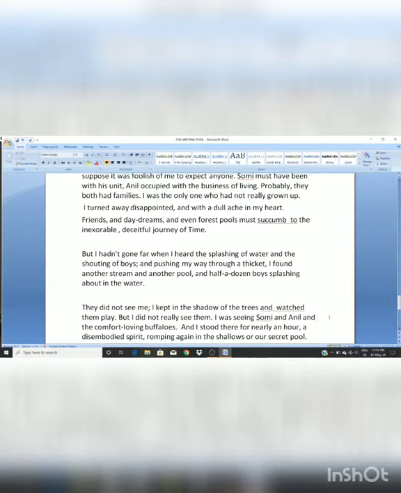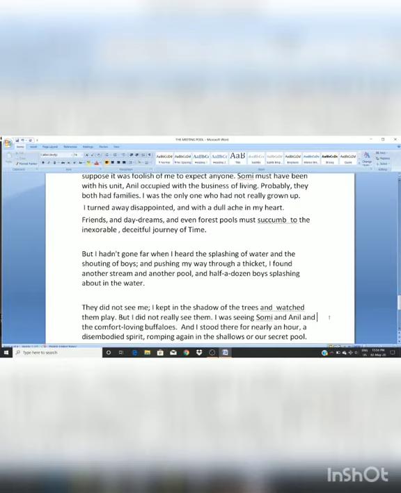They did not see me. I kept in the shadow of the tree and watched them play. The boys did not see Rusty. He was hiding himself under a tree and he just watched them playing. But I did not really see them. I was seeing Somi and Anil and comfort-loving buffaloes. I stood there for nearly an hour, a disembodied spirit romping again in the shallows of our secret pool. Disembodied means something which is separated from the body.